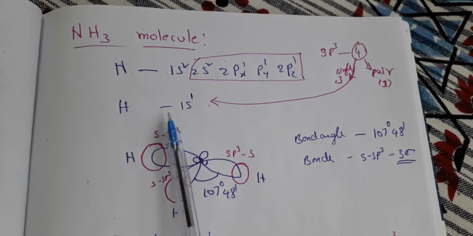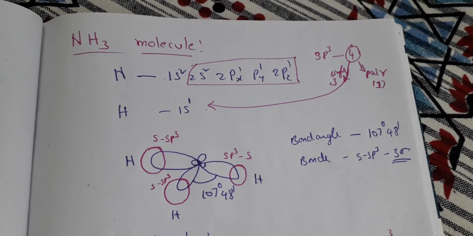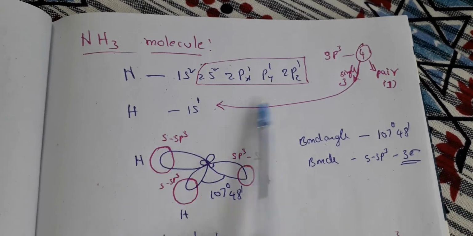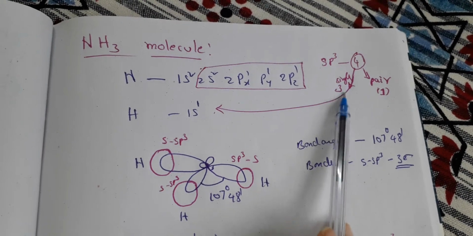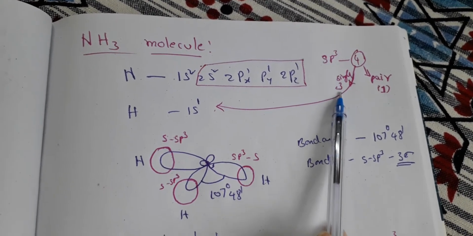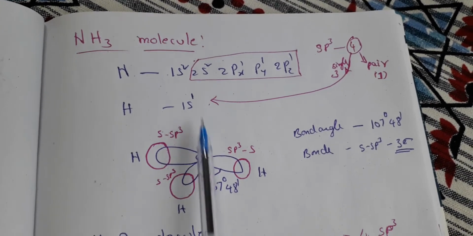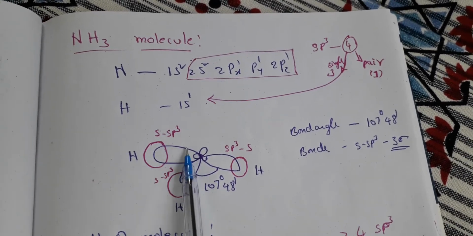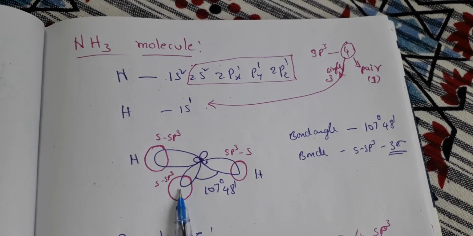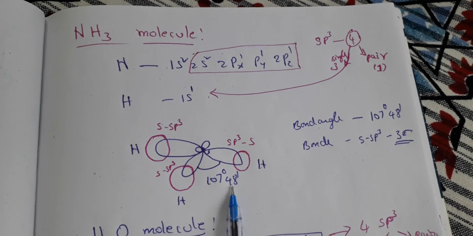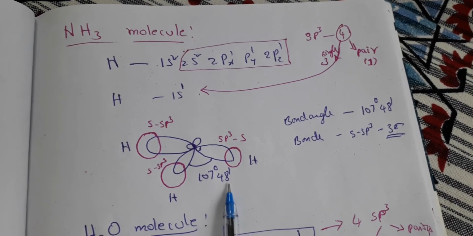For hydrogen, you have a 1s orbital with only 1 unpaired electron, and this will combine with this. We want 3 single electrons to be bonded, so we use 3 hydrogens here to explain this. This is how sp3-s, sp3-s, sp3-s bonds are formed,